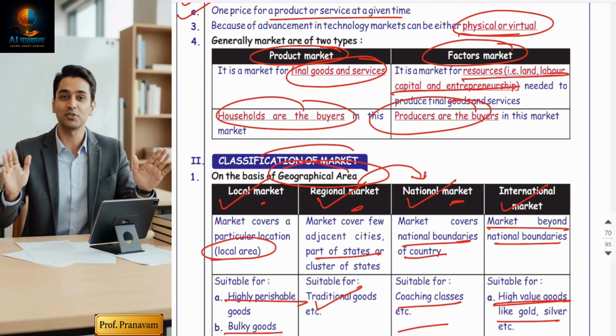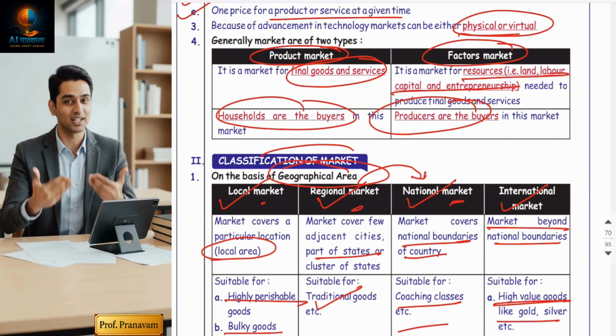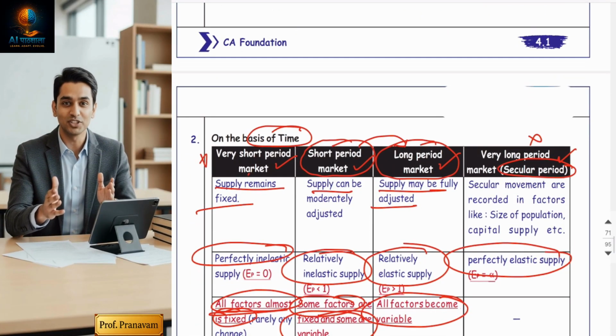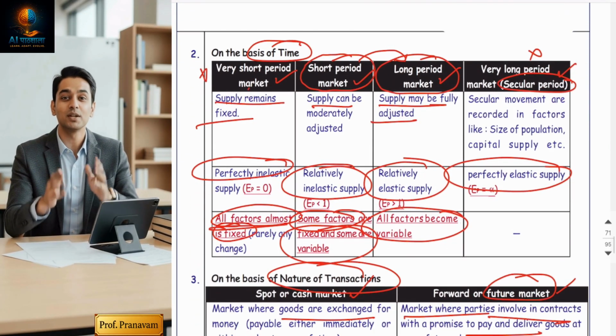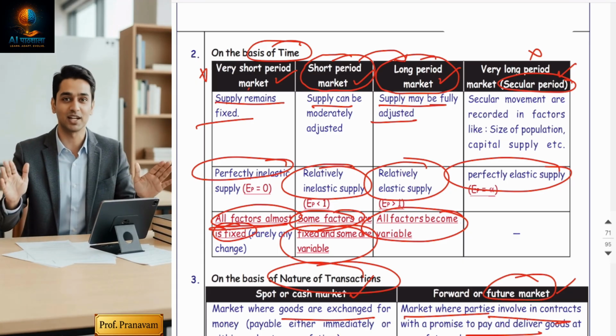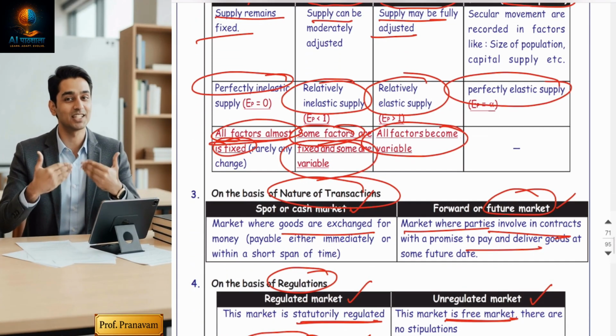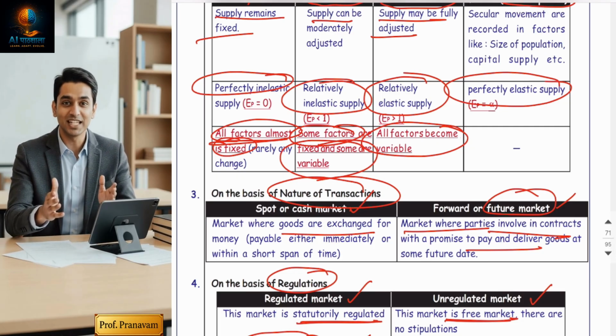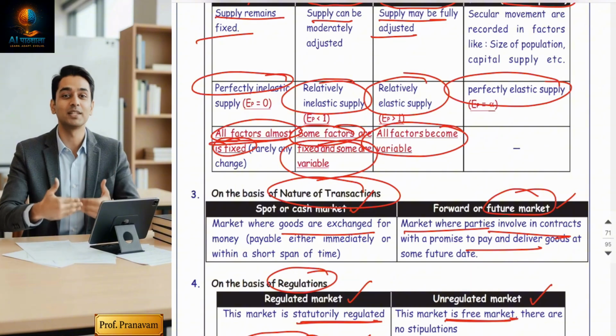Now, transaction basis: spot market and future market. Volume basis: wholesale market and retail market, B2B and B2C. Competition basis: perfect competition, monopoly, monopolistic competition, oligopoly. And regulation basis: regulated market and unregulated market. Hope you got it.